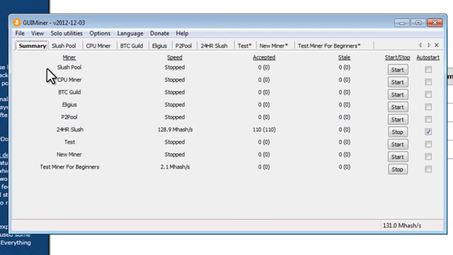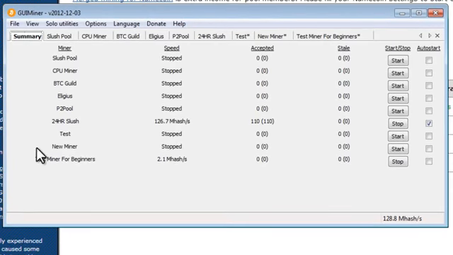Now we're going to also click on View, Show Summary, and that's going to show us a nice little summary of all of the activity in our mining program and all of our workers that are mining. So you can see here, test miner for beginners. I have it mining. The only reason it's only at 2.1 is because I'm already using all of my CPU power in my previous miner. So I'm just going to stop that. And so you can see here I'm mining at 131 mega hashes per second. I've only started this up within the last 5 minutes, and I'm already up to 110 shares that have been accepted, and I have 0 stales.